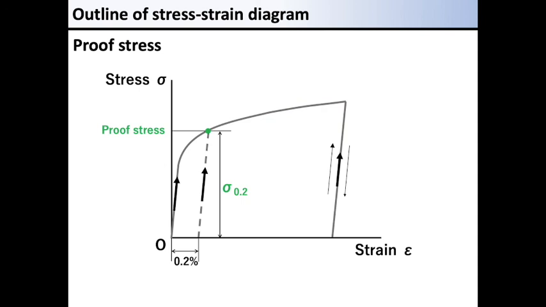Then, the stress at the point of intersection with the curve of the stress-strain diagram is generally defined as the proof stress.